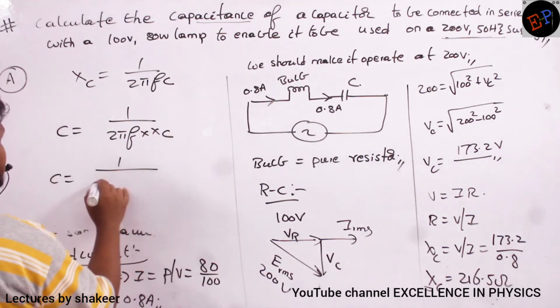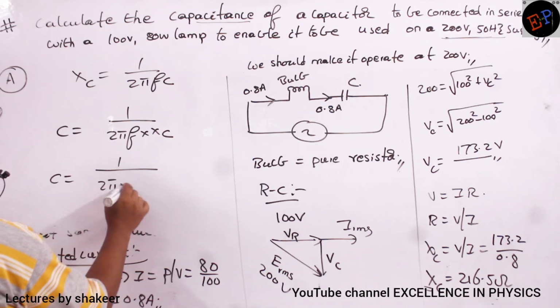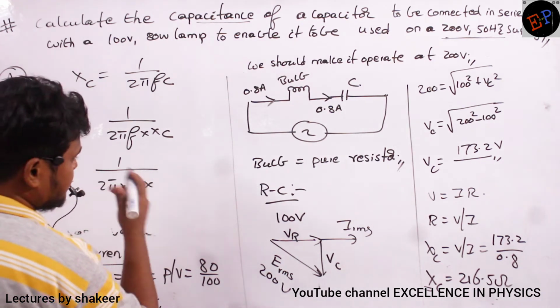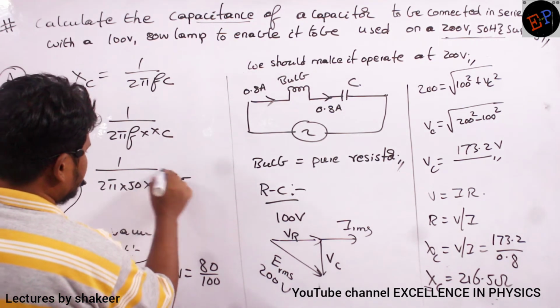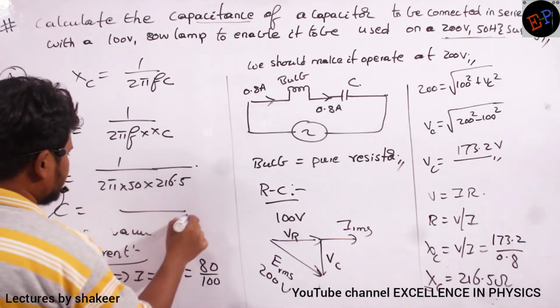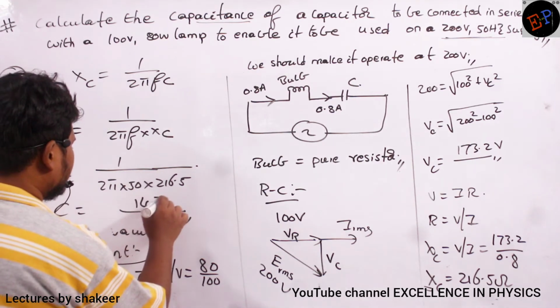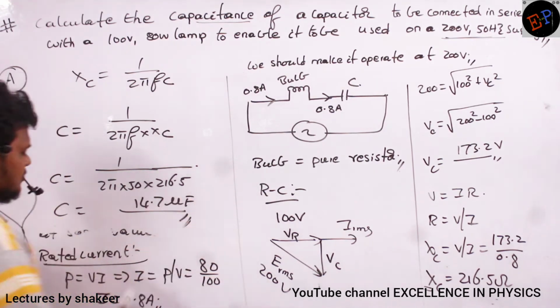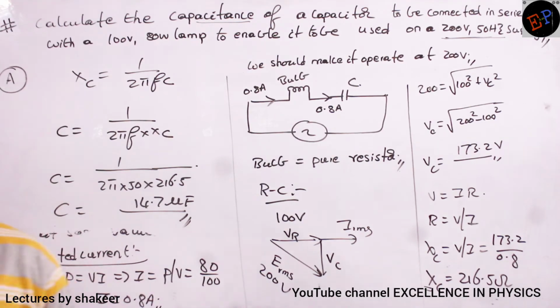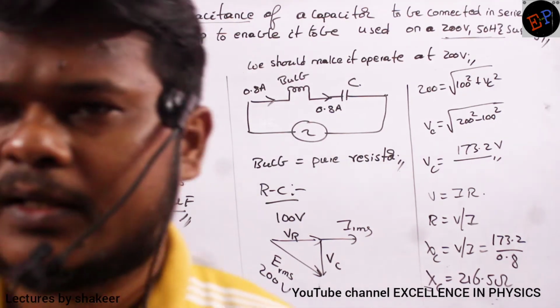So 1 by 2 pi, the frequency is 50, multiplied by the XC value 216.5. Calculating, the capacitance which I should connect in series is 14.7 microfarads. That's all. Very simple calculation. Understood?